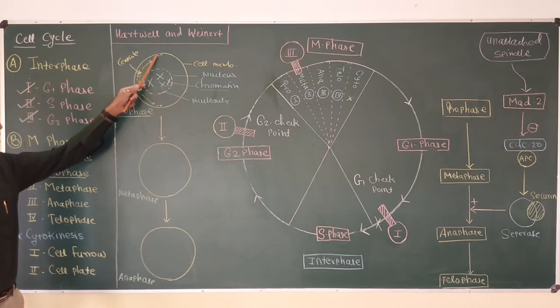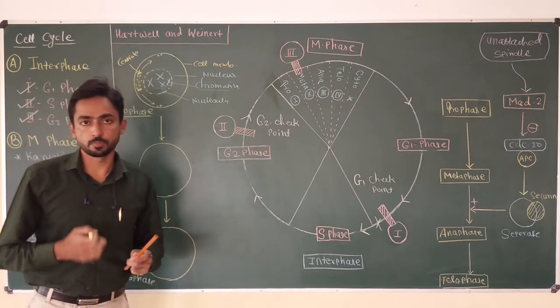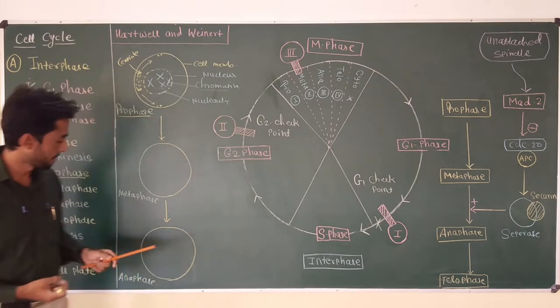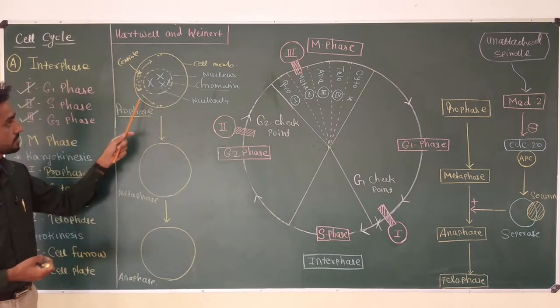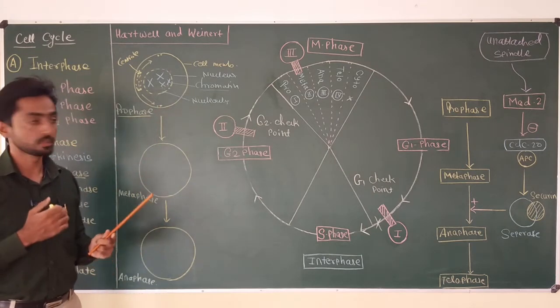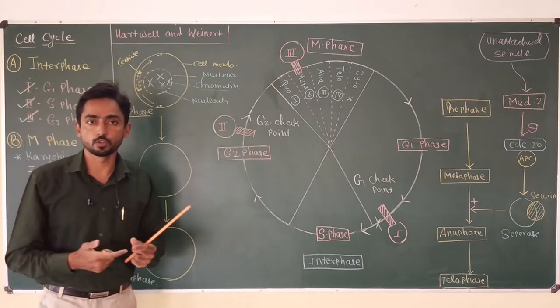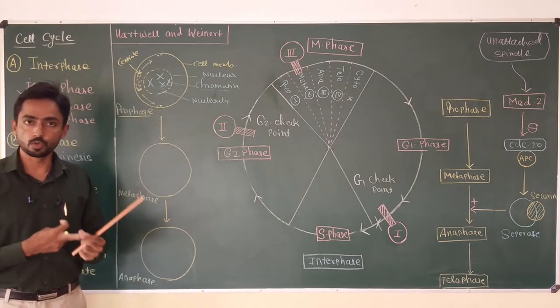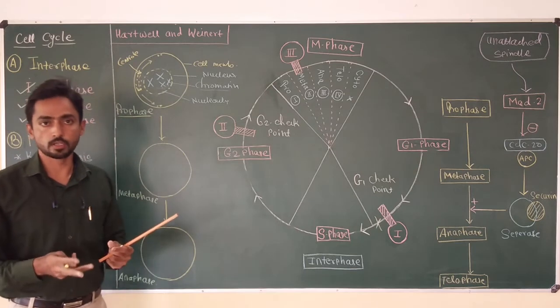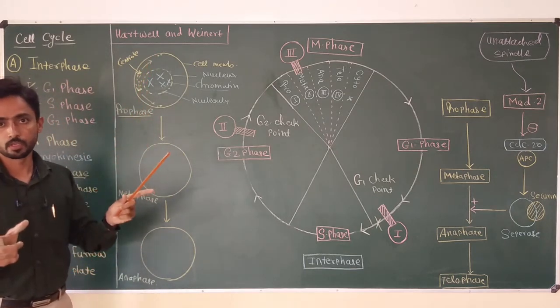These centrioles will play an important role in the assembly of the spindle fiber at the time of anaphase. So these are the few important changes which occur inside the cell during prophase. Number one, condensation of the chromatin to produce chromosomes, then disappearance of the nuclear membrane and nucleolus, and formation of the centrioles and their migration towards the two different poles.